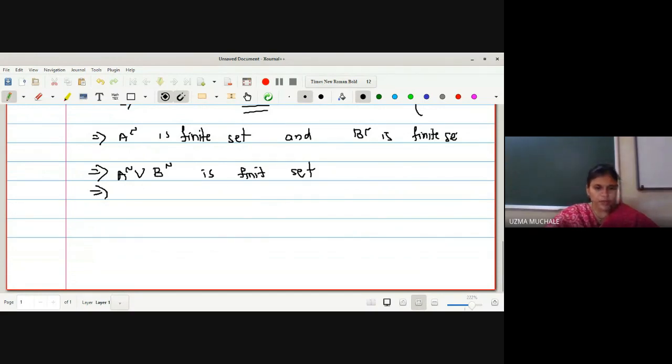Now I can use one law, which is De Morgan's law. With the help of that I can write this as the complement of A intersection B is also a finite set. I hope you know these properties of intersection, union, De Morgan's law. We studied this in logic gates in the 12th standard, the last chapters, I hope, in the paper. Right now, have you studied these properties?